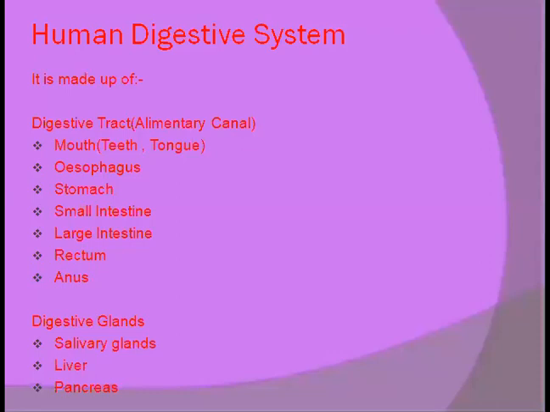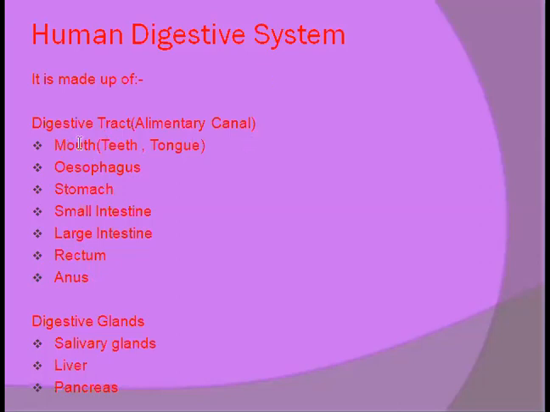Hello students, in the previous session, I started the topic that is human digestive system. In that class, I told you that the human digestive system is made up of the digestive tract or alimentary canal and digestive glands. They both combinedly are known as the human digestive system.